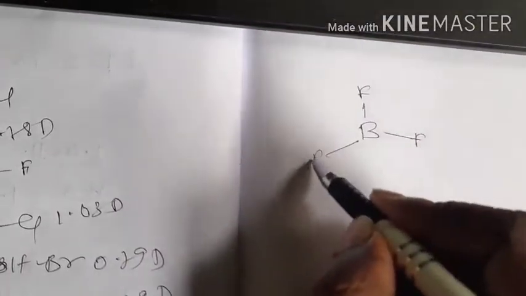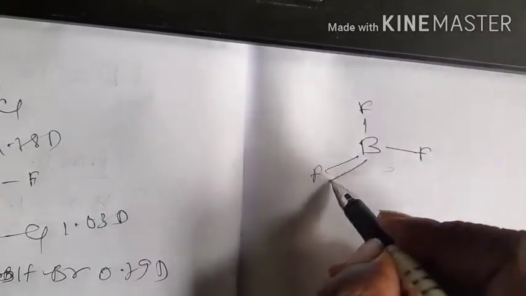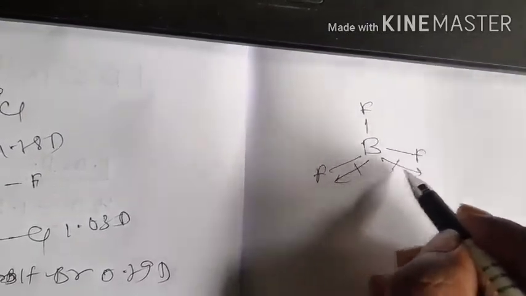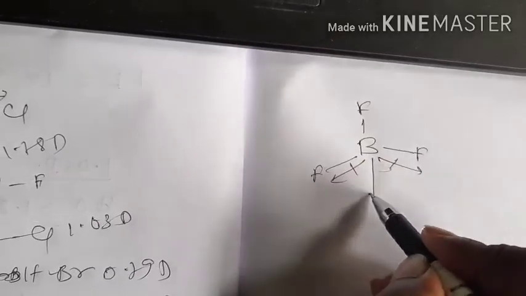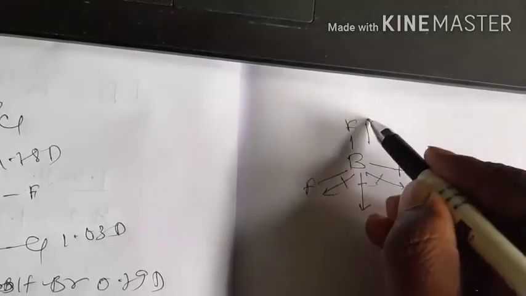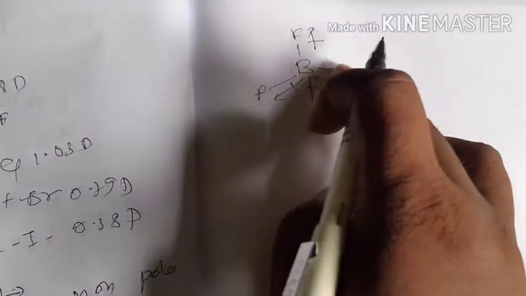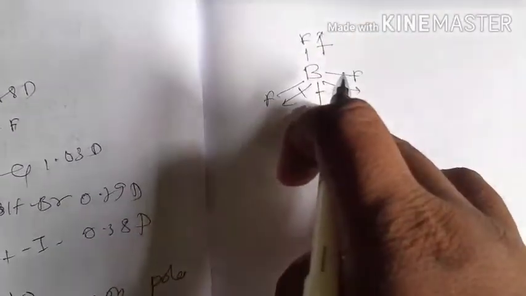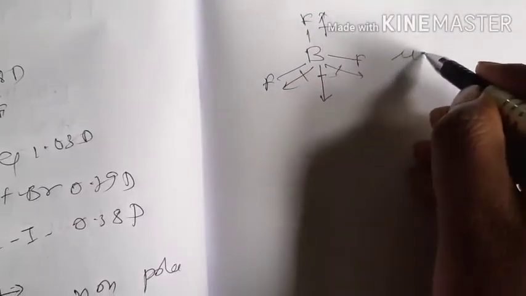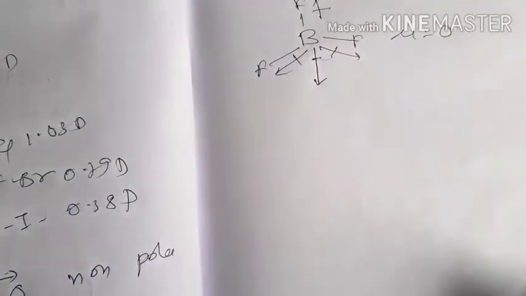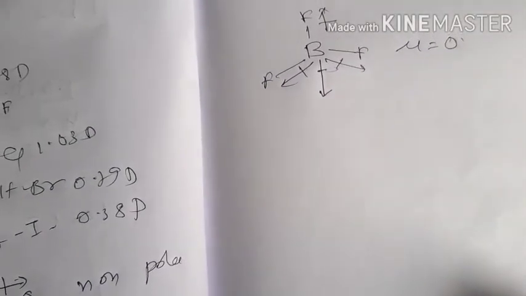So here, if we consider that the two BF bond dipoles act at an angle, the resultant dipole will act downwards, and the other BF bond dipole acts in the upward direction. As you see, this BF bond dipole is exactly opposite to the resultant of these two BF bonds. So both dipoles will cancel out their effect, so that mu will be 0. It means the dipole moment of this molecule will also be 0. So the BF3 molecule has a zero dipole moment, and it is non-polar.